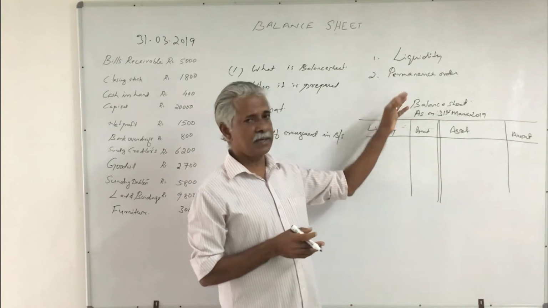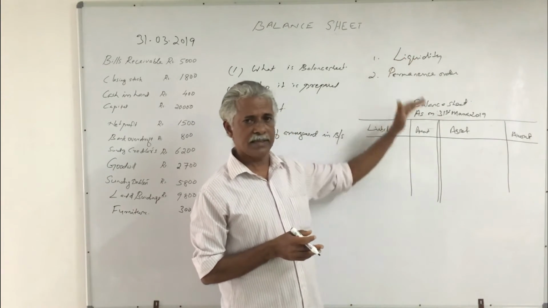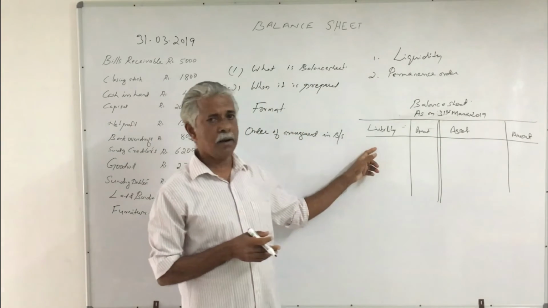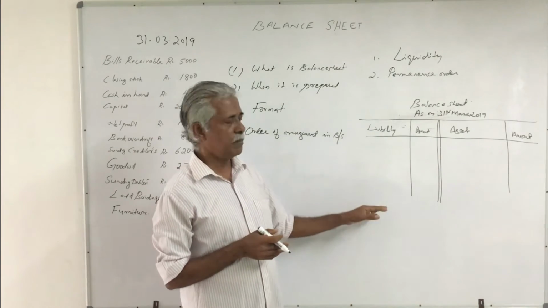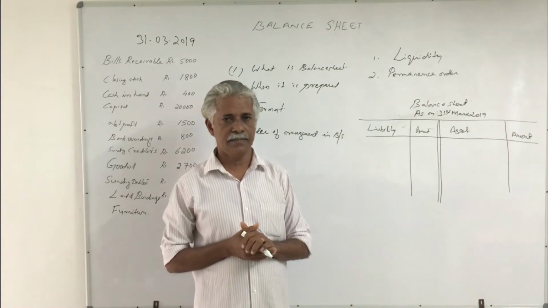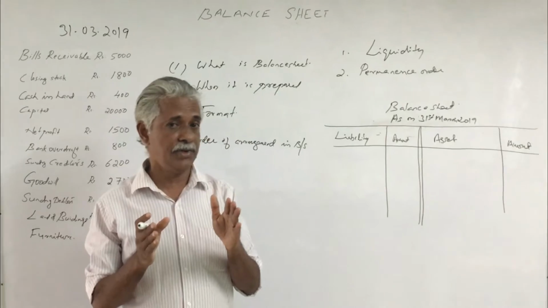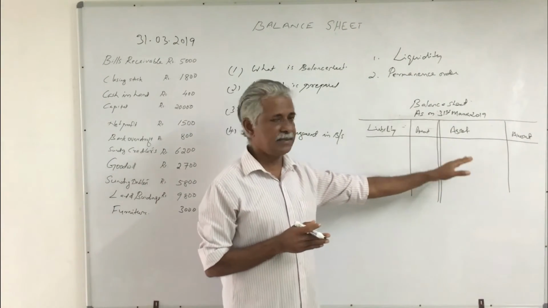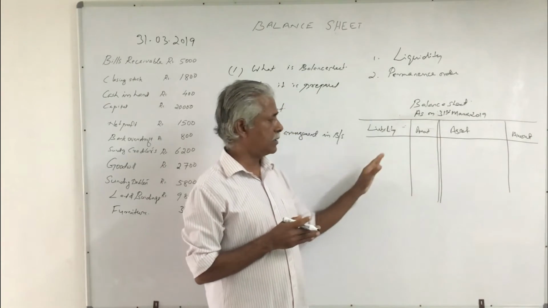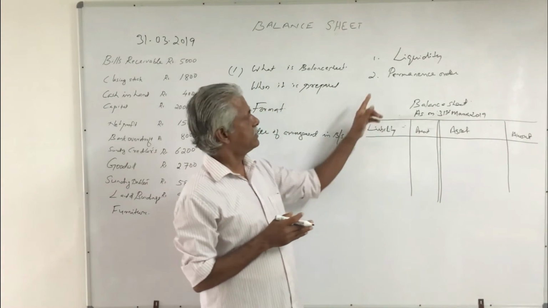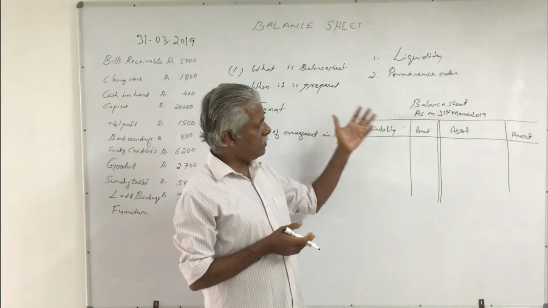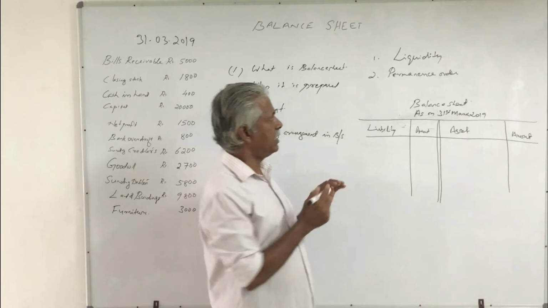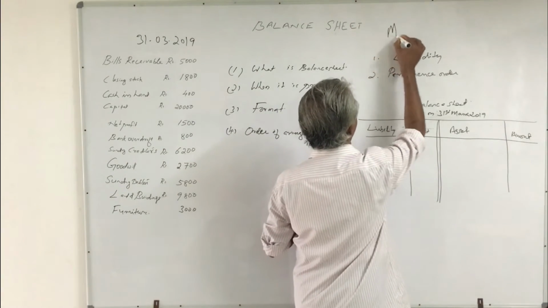And in case of permanence order, it is the reverse of liquidity order, in the sense that fixed assets are written first, followed by current assets, and the capital and long-term liabilities are written first, followed by current liabilities. And in case of banking companies, as I have mentioned, they follow a combination of these two. That is, on the asset side they follow the liquidity order, and on the liability side they follow the permanence order. This way of arrangement of items in the balance sheet is called marshalling of the balance sheet.